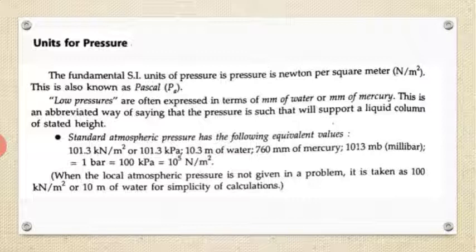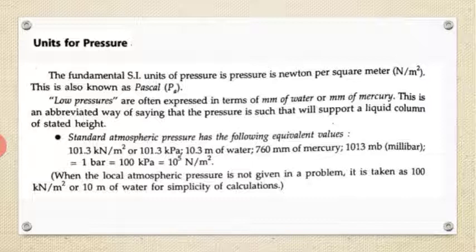I repeat here, the general SI unit for pressure is Newton per meter square, and it is also known as Pascal. Now, low pressures are often expressed in terms of mm of water or mm of mercury. This is an abbreviated way of saying that the pressure is such that it will support a liquid column of stated height.